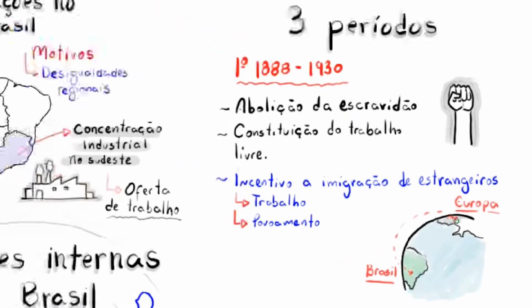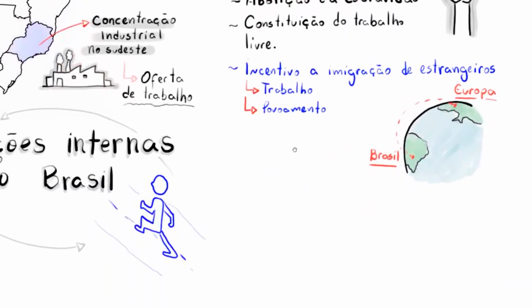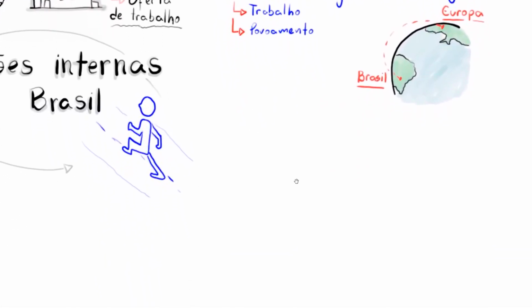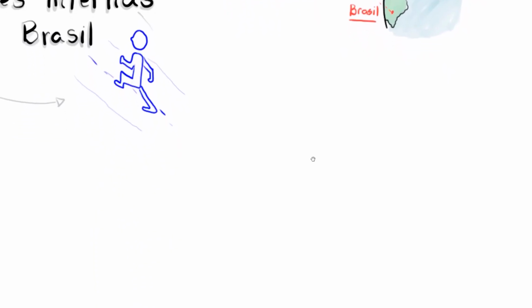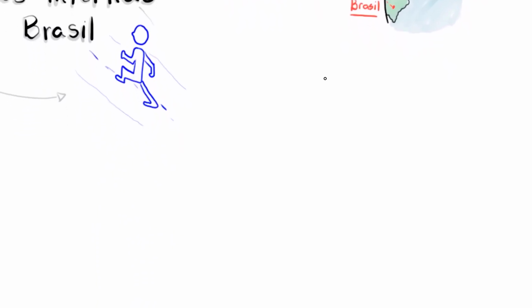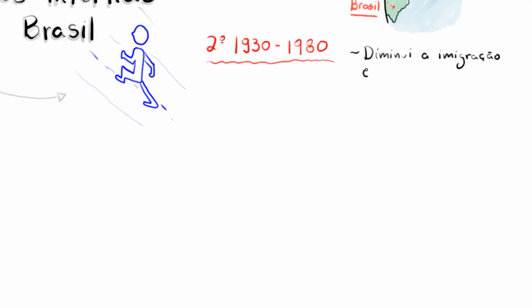So, all right, now let's talk about the second period, which is definitely the most important for us because it involved the largest migratory flows. And this period dates from 1930 to 1980. And here we had a significant decrease in European immigration and an increase in internal migration within the country.